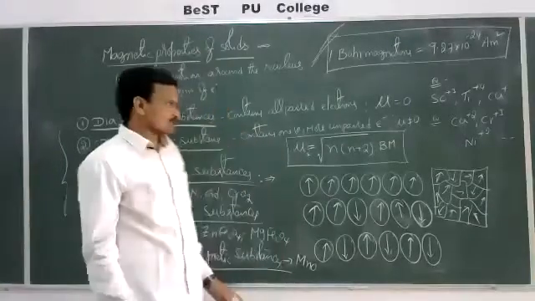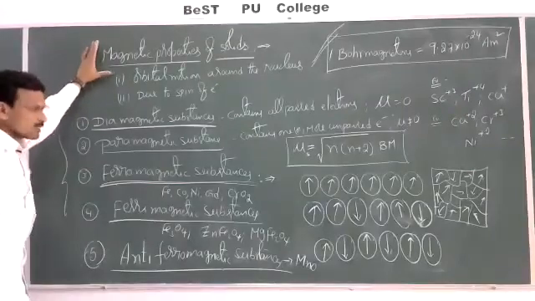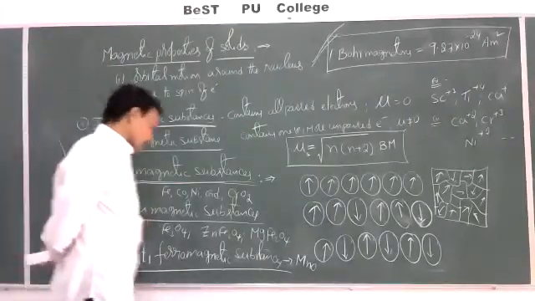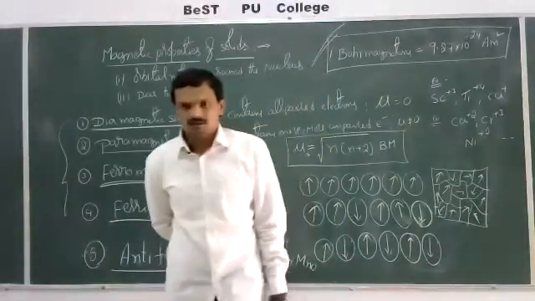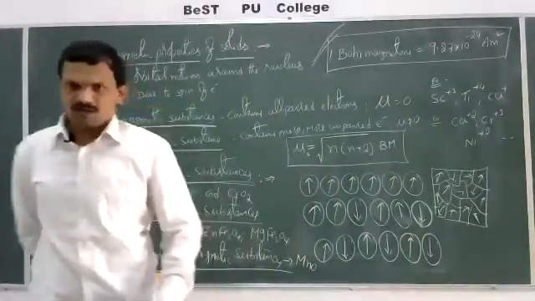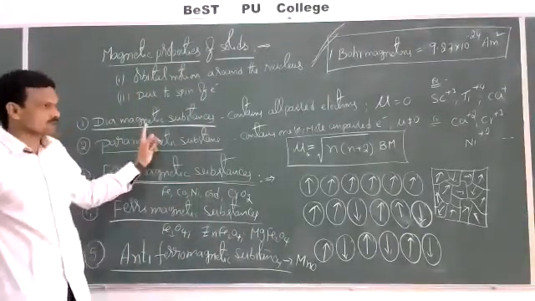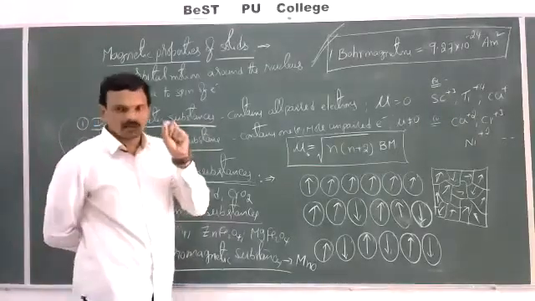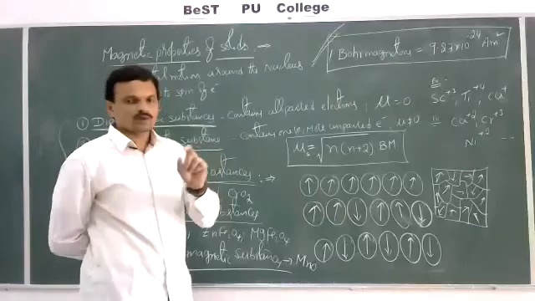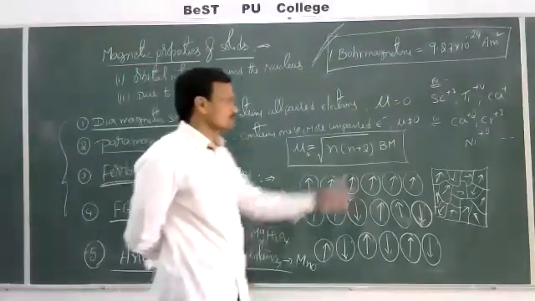Now, depending on the magnetic nature, substances are classified into 5 types: diamagnetic, paramagnetic, ferromagnetic, ferrimagnetic, and antiferromagnetic. Diamagnetic substances contain all paired electrons and possess no net magnetic moment, meaning mu is equal to 0.